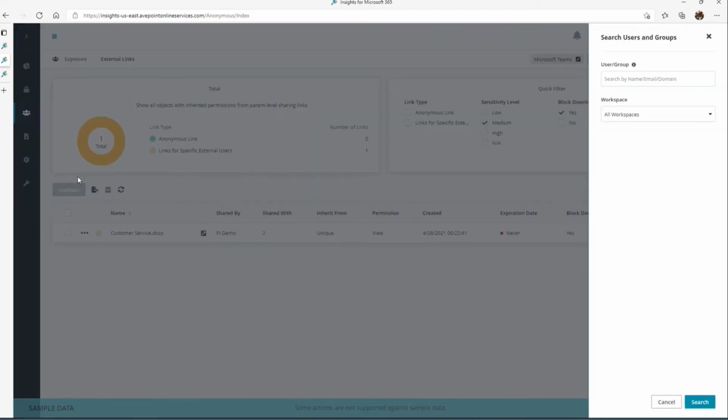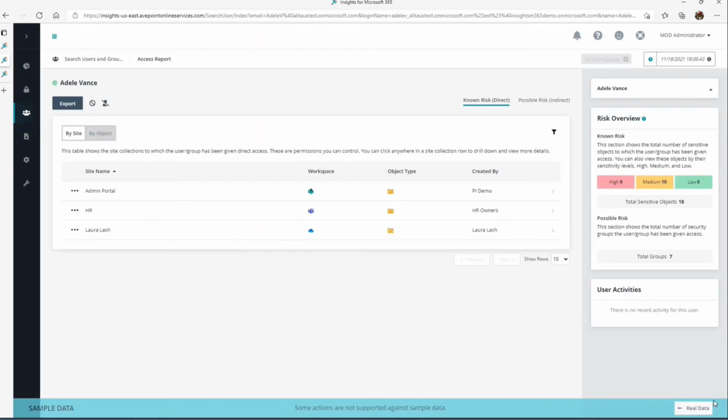All right. And the final area here, which is one of my favorites, is a huge challenge natively. You don't have a way in Microsoft today where you can actually type in a user's name, whether they're internal or external, and say, tell me everything Adele has access to across my major workspaces where collaboration happens. So I'll leave it on all workspaces here and I'll click search.